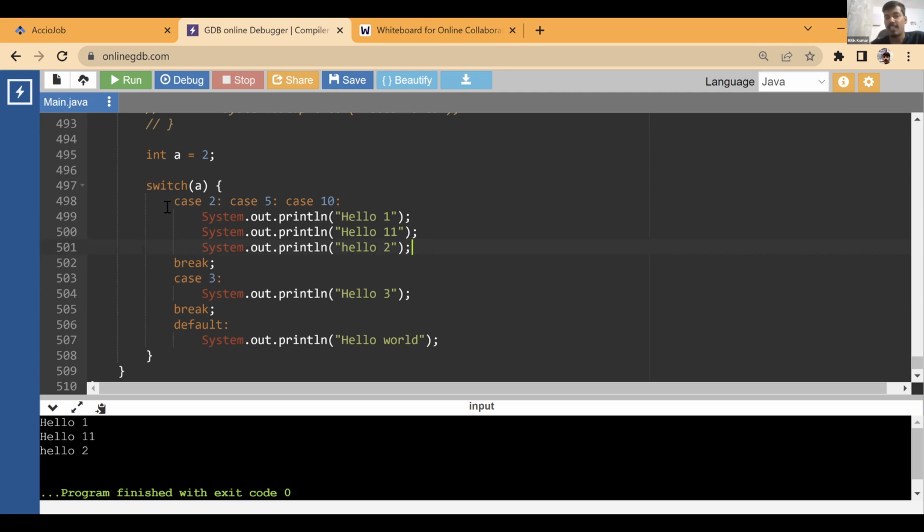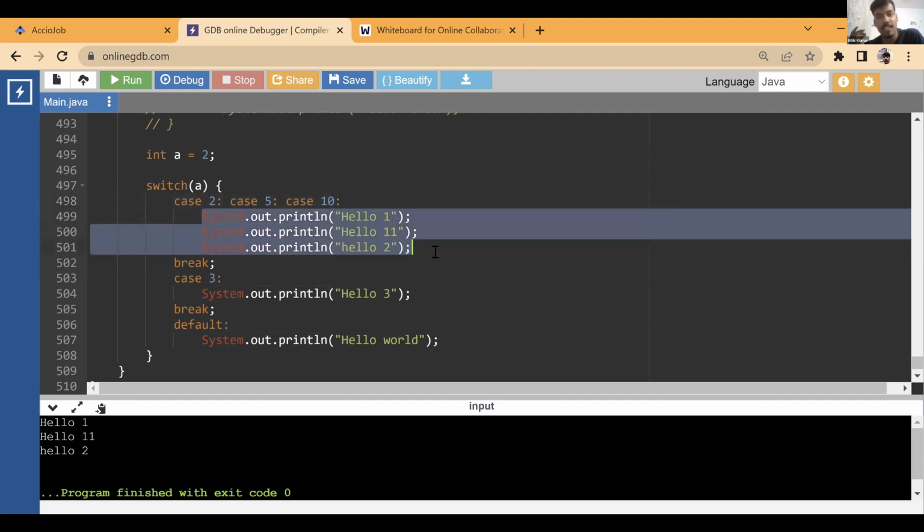So what is happening over here is, as I told you, what happens in fall through: if one of the conditions is true, until you see the break, you keep on running everything, right? That is fall through. Here exactly that thing is happening. If A is 2, we'll keep on running until we see the break. Where are we seeing the break? After these three statements. So these three statements will anyways print.